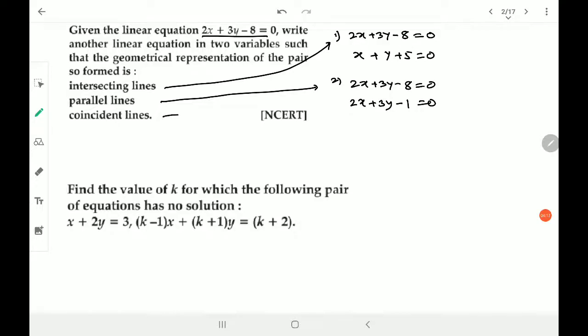And the third one, coinciding lines, where we have all three ratios equal. That means 2x plus 3y minus 8 equals 0. Now you will say 2x plus 3y minus 8 itself, but that would be the same equation. So what I'll do is multiply this equation by 2.